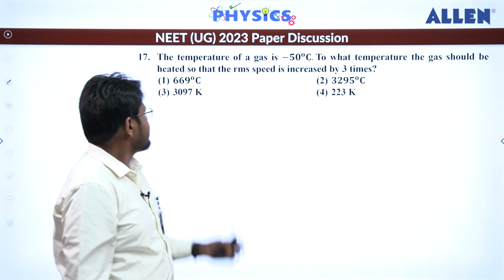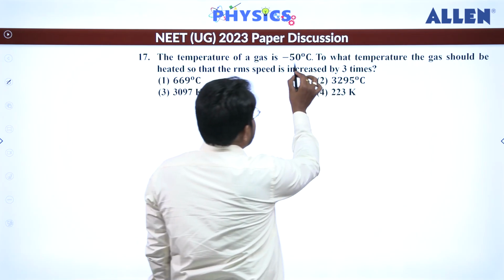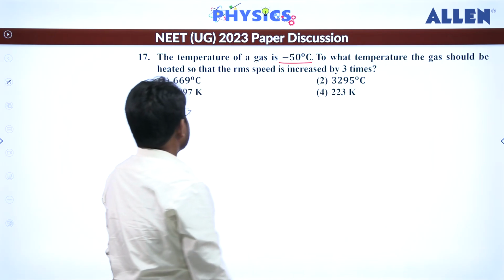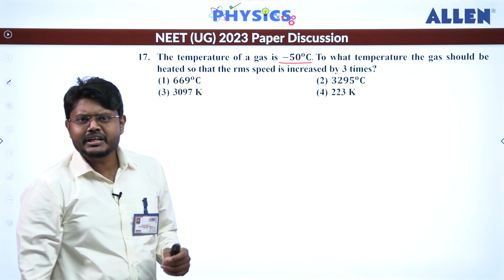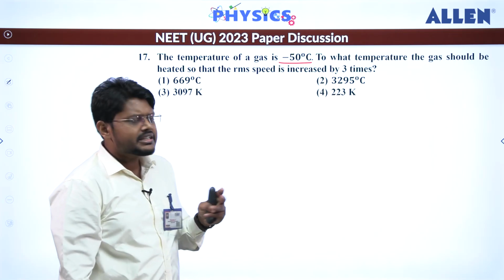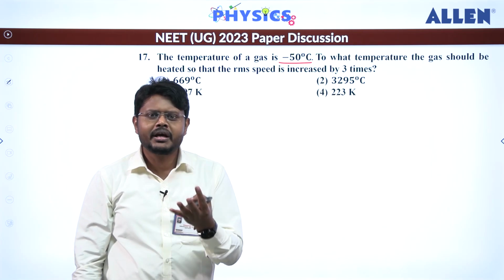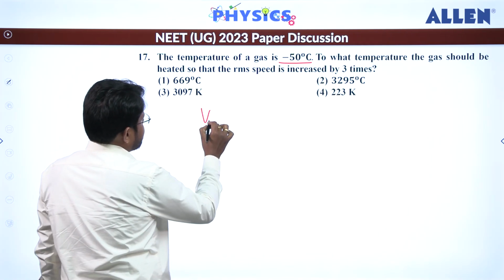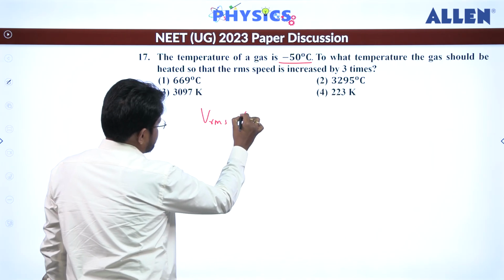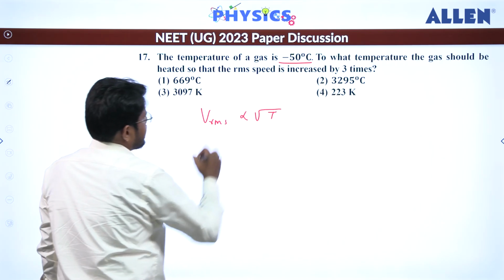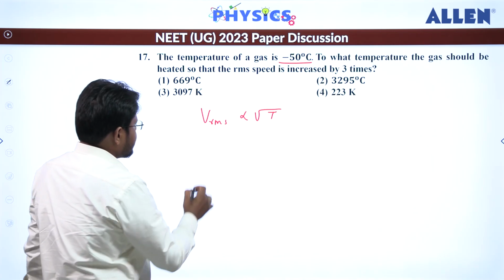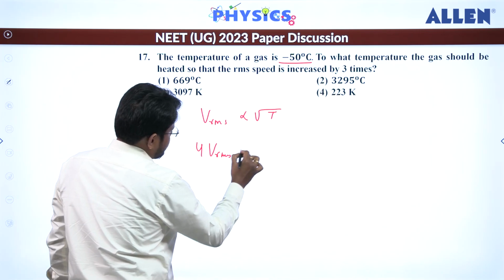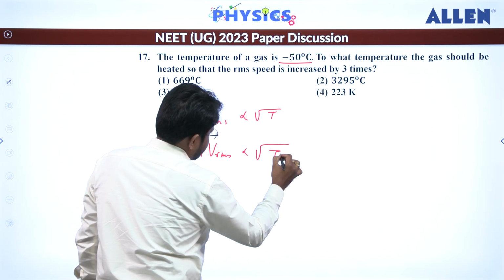Let's see question number 17. The temperature of the gas is given to us. To what temperature should the gas be heated so that the RMS speed is increased by 3 times? If the speed is increased by 3 times, that means the final speed will be 4 times, correct? So we know that Vrms is proportional to the square root of T, correct? Now the speed is going to increase by 4 times, that means 4 times Vrms will be proportional to the square root of T dash.